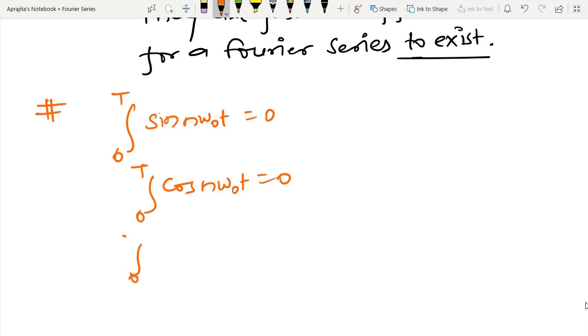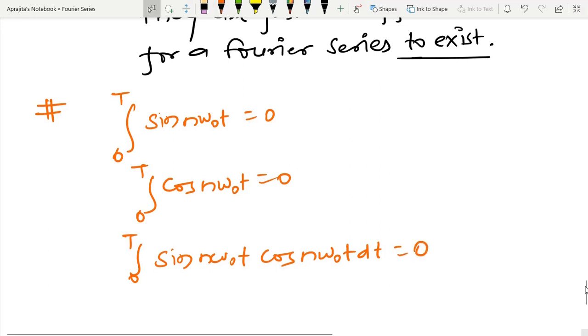Similarly, I can also prove that the integral of sine n omega 0 t cos n omega 0 t dt is equal to 0.